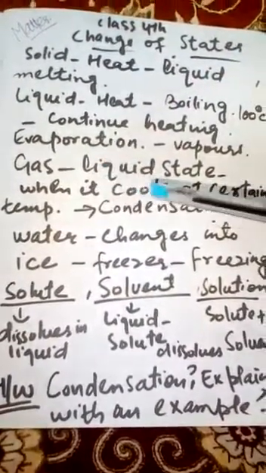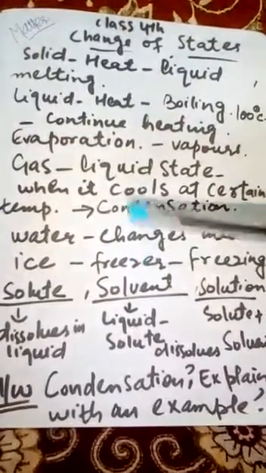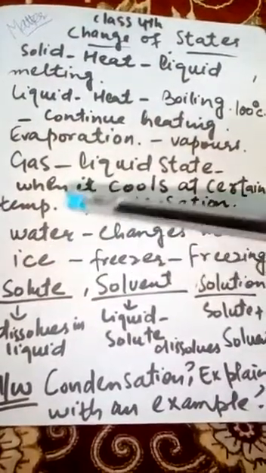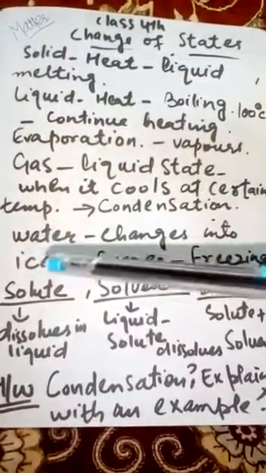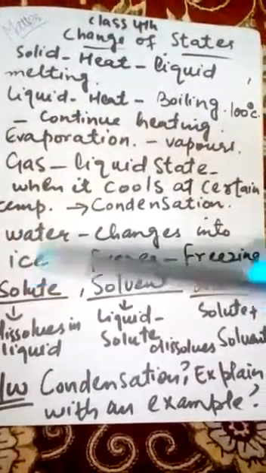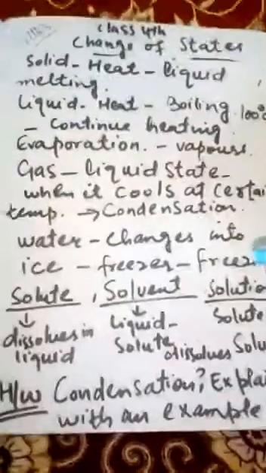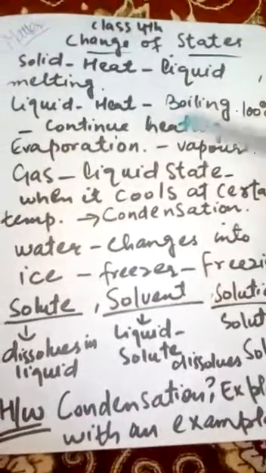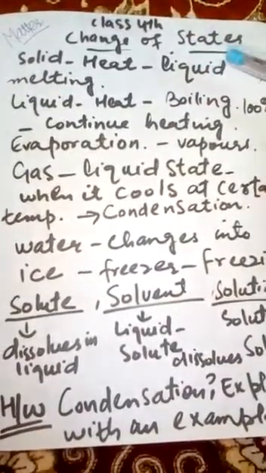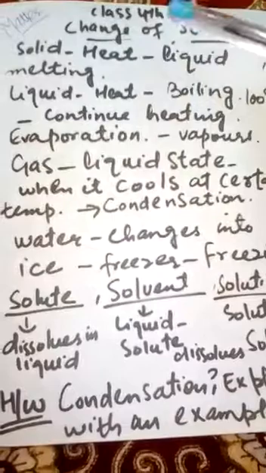Students, when water is kept in a freezer, what happens? Water changes into ice. It gets converted from liquid to solid. That means water to ice, and this process is called freezing. So students, matter changes state. I will sum up all these points.